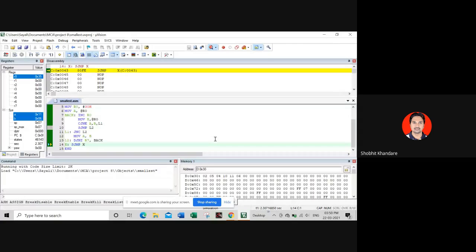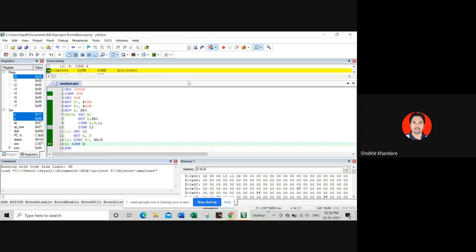In the logic which Sally has used, she has used CJNE, compare and jump if not equal. So when we are using CJNE, we are actually monitoring the carry flag. When your carry flag becomes 0, what is the case? And when your carry flag becomes 1, what is the case? When A minus B, when A is smaller than B, the carry flag will be generated. That is a borrow. And if A is greater than B, then the carry flag will be 0. So in that case, I am actually monitoring the carry flag.